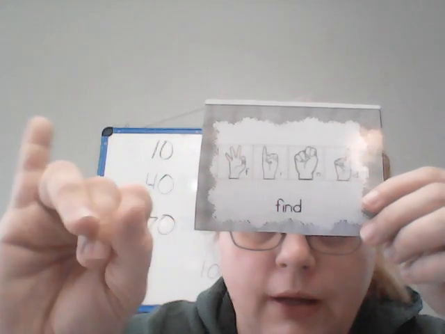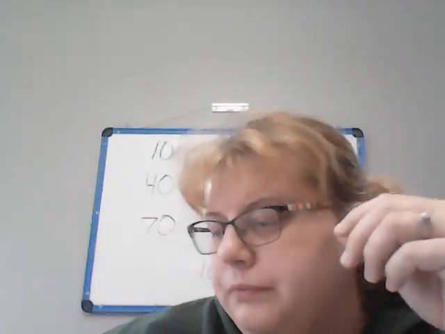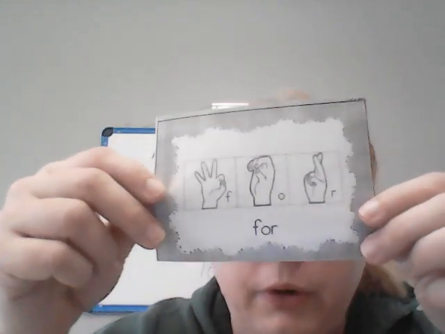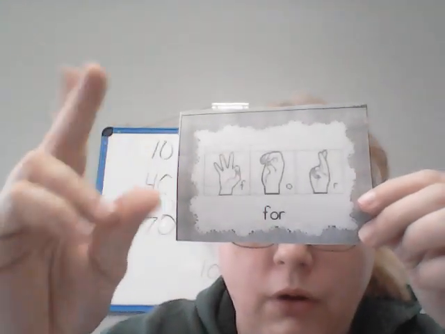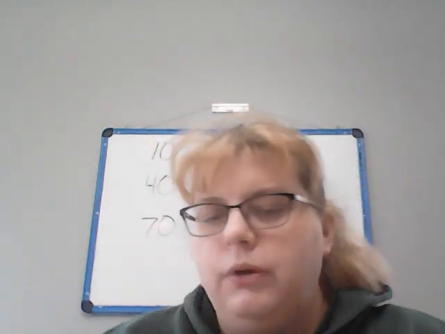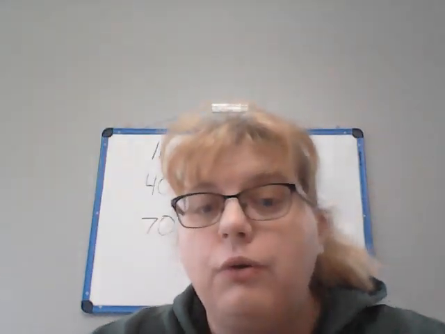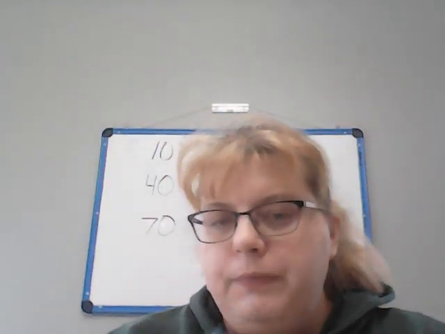We have the word find. F-I-N-D. Find. We have the word for. F-O-R. For. We have the word fly. This is a fly. It buzzes around. You can also fly a kite up in the air. Here's another picture of a fox.